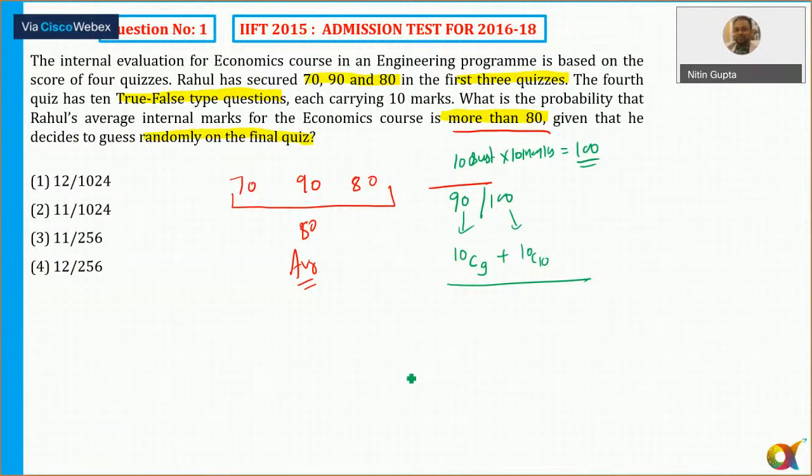So in the denominator, I can say it will be nothing but 2 raised to. There are 10 questions, and each question has 2 choices. So that's why it comes out to be 2 raised to power 10. So 10C9 plus 10C10 upon 2 raised to power 10. It will come out to be equal to how much?